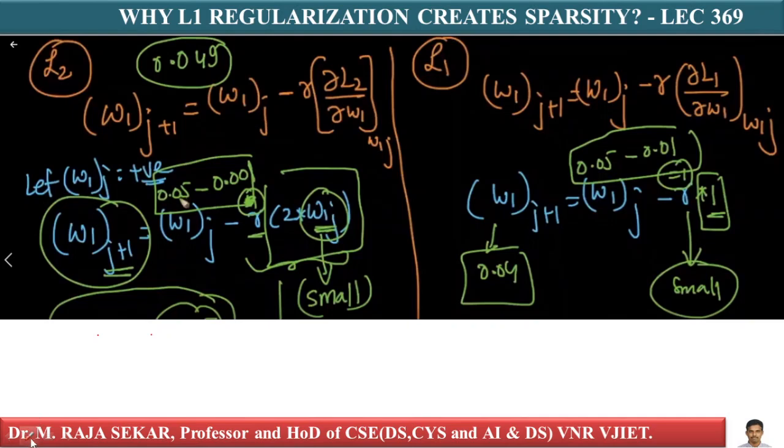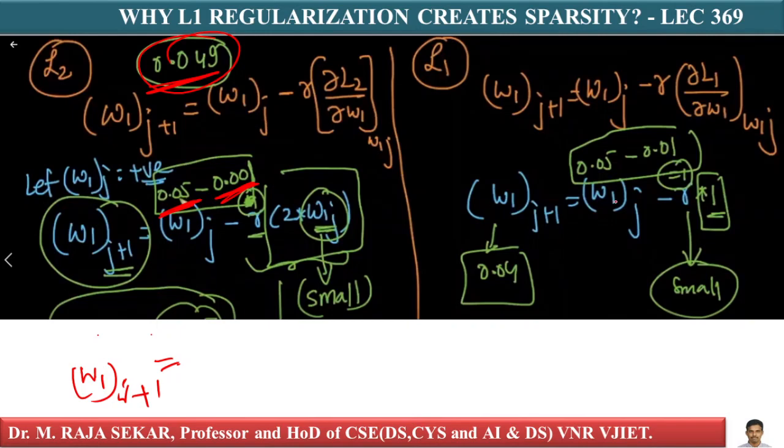If I calculate this, in L2 regularization my W1j plus 1 value is equal to W1j, which we are assuming is 0.05, minus what we just calculated, R into dou L by dou W1, that is 0.001. You will get 0.049, isn't it?